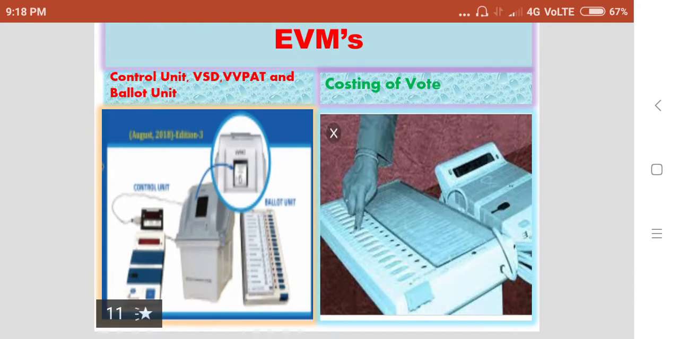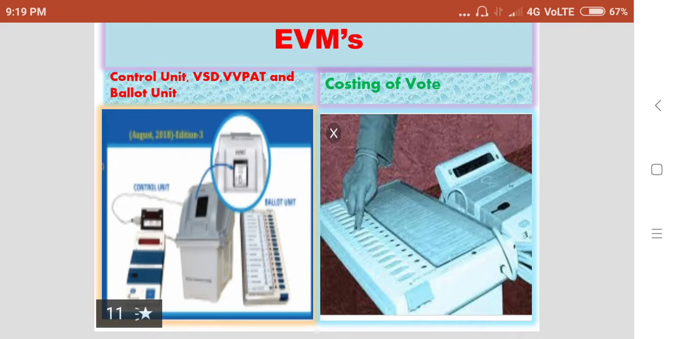So these are the EVM machines which are used in the Lok Sabha elections. First is the control unit. Then the second machine, VSD, which is in the center. Then the ballot unit, which is on the right side. Left side control unit, center VSD, then right side the ballot unit.